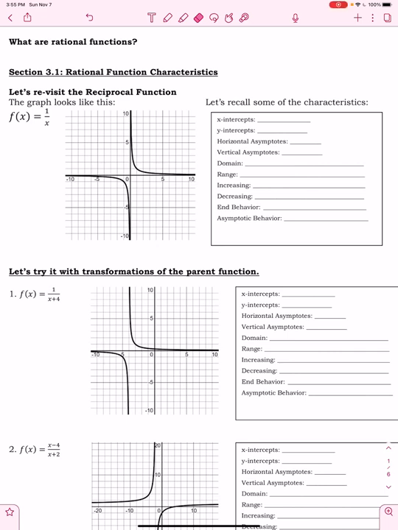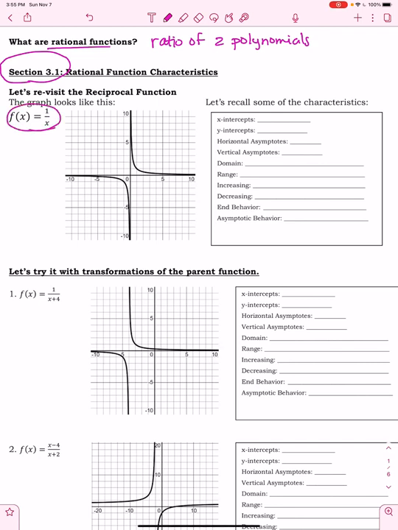Pre-calculus. In this video, we are going to discuss section 3.1 in chapter 3, rational functions. So what are rational functions? This is just going to be a ratio of two polynomials. Easy peasy lemon squeezy. So rational, of course, implies a fraction, and that's what a ratio is. And I'm going to use our reciprocal parent function to illustrate some stuff to you.